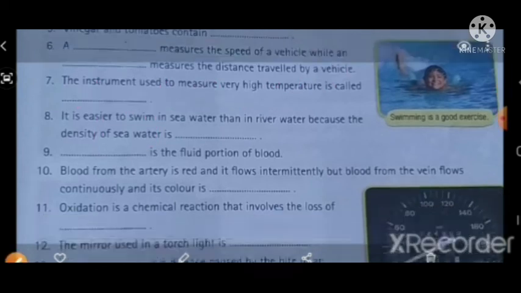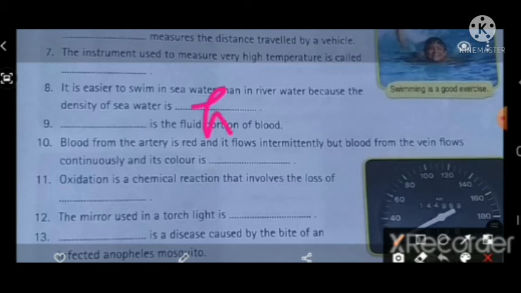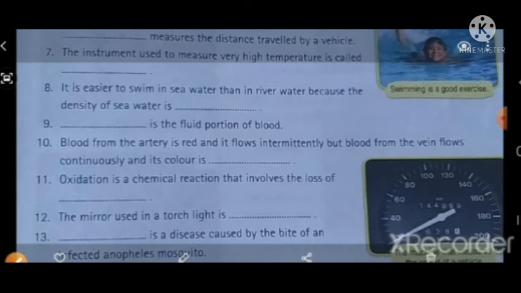Eighth one, it is easier to swim in seawater than in river water because the density of seawater is higher.